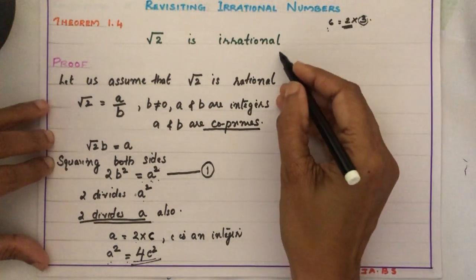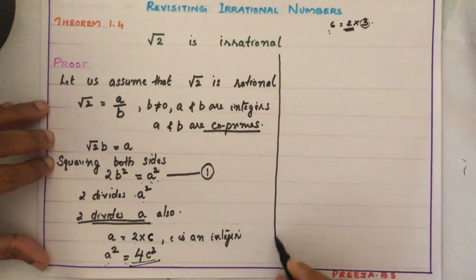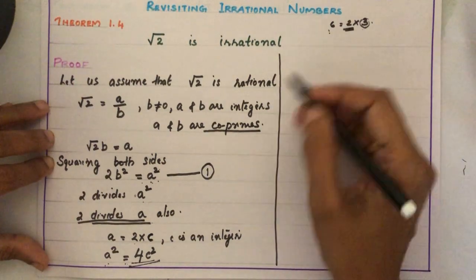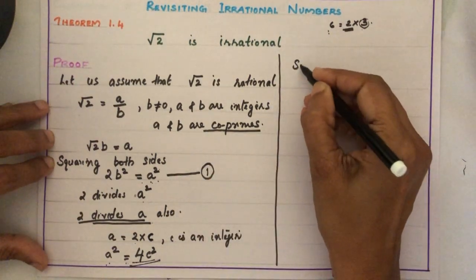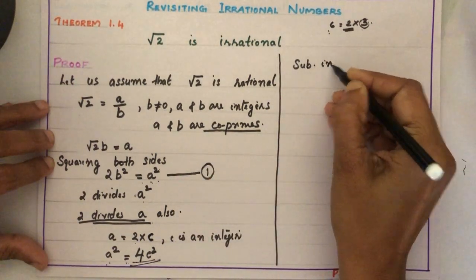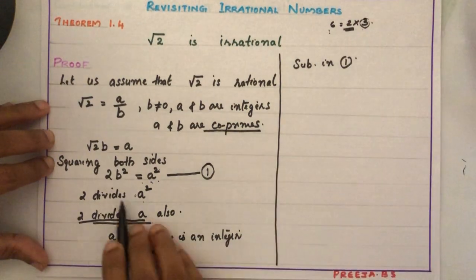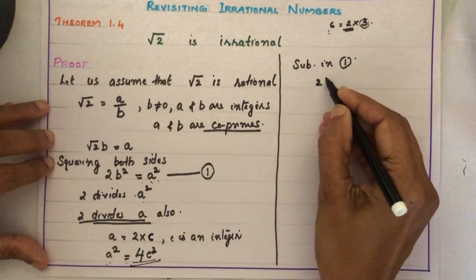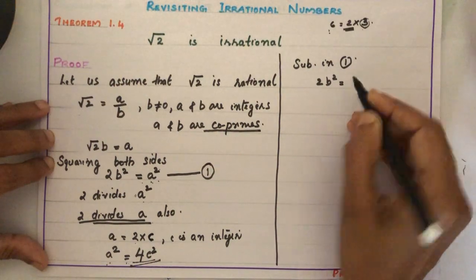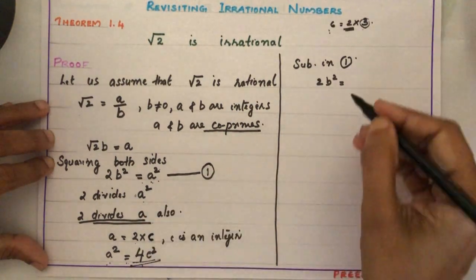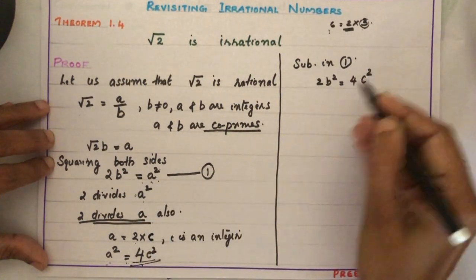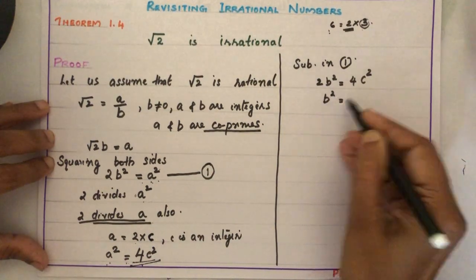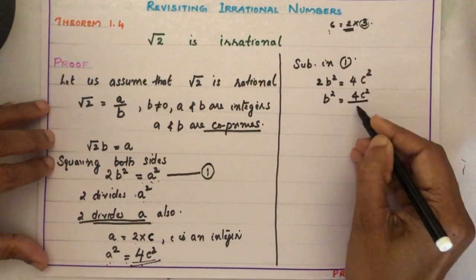Okay children. So substituting in equation 1, we are getting 2b square equal to a square. What is a square? 4c square. So b square equal to 4c square by 2.